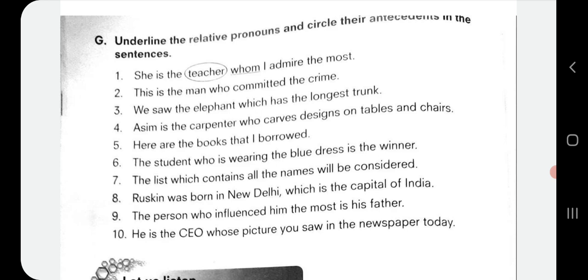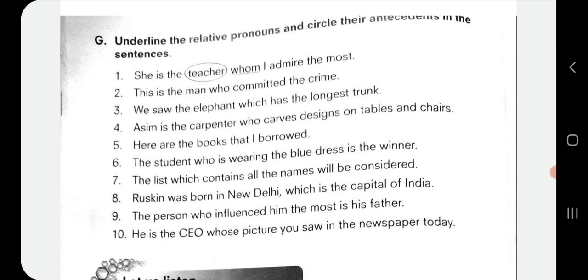antecedent. Here are the books that I borrowed. So that is the relative pronoun and books are the antecedent. The student who is wearing the blue dress is the winner. Now who is the relative pronoun and student is the antecedent in the sixth sentence.